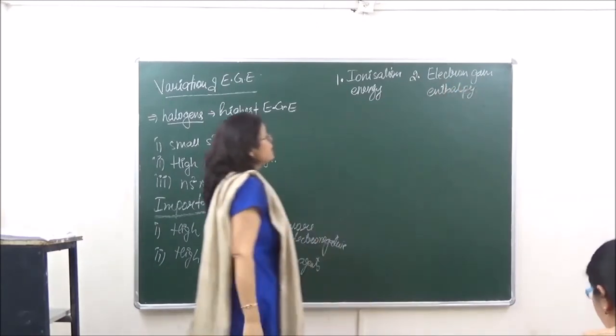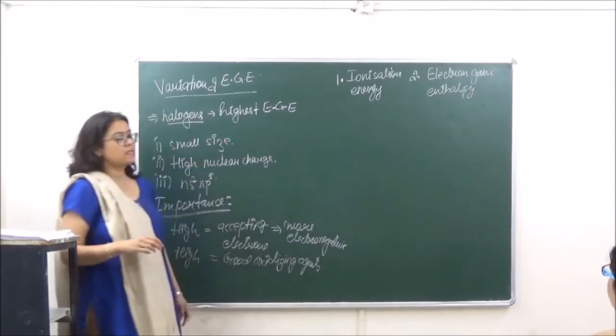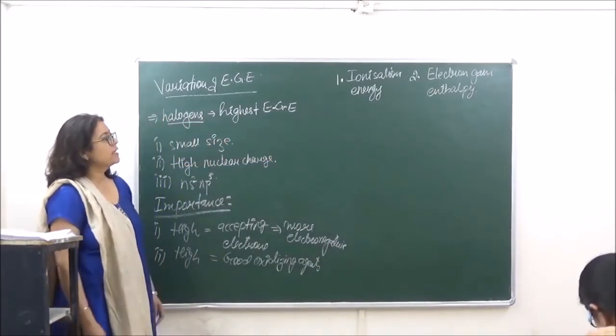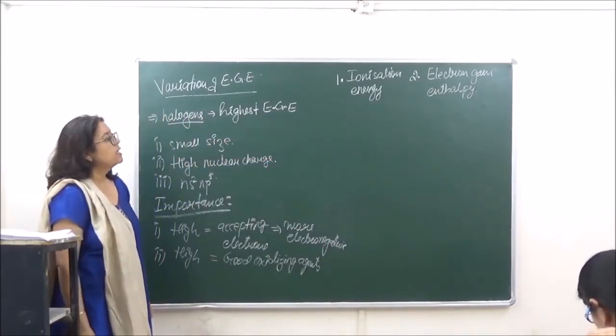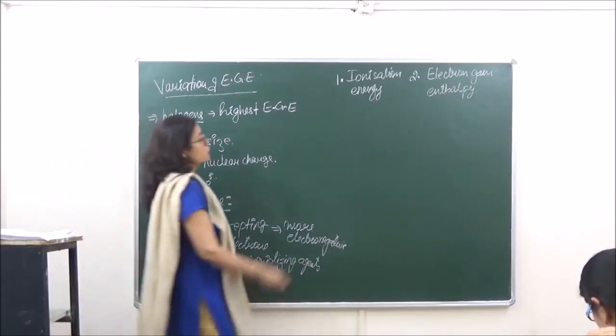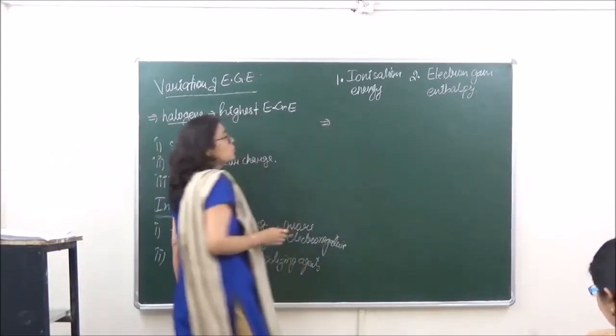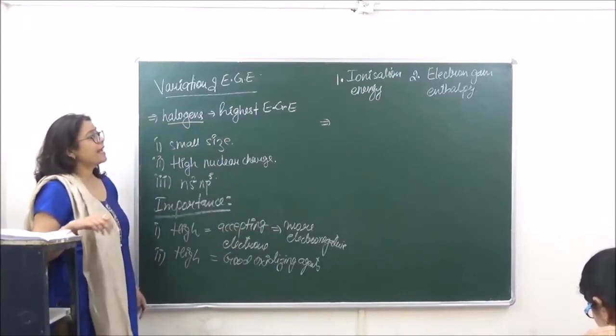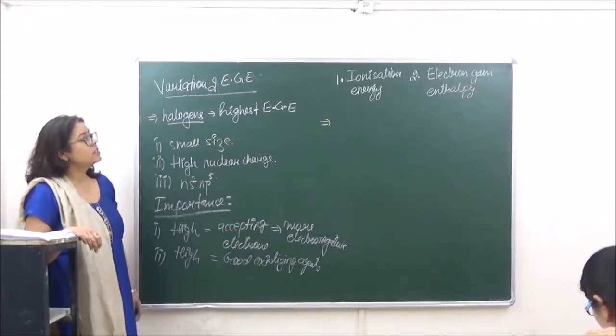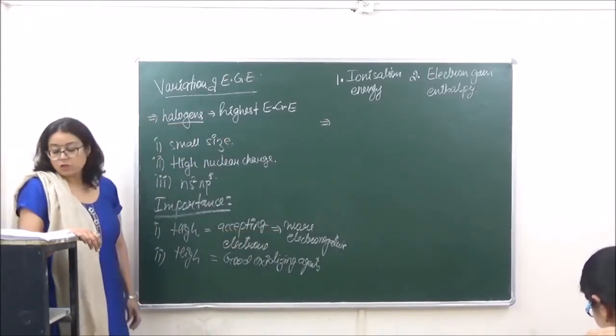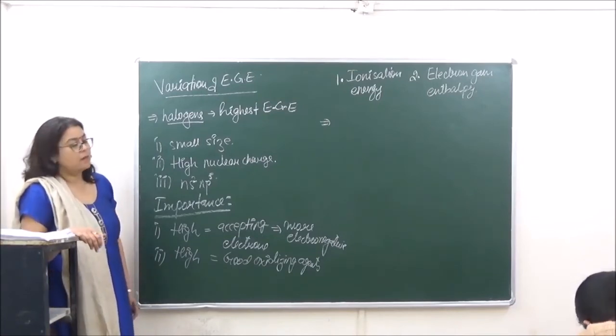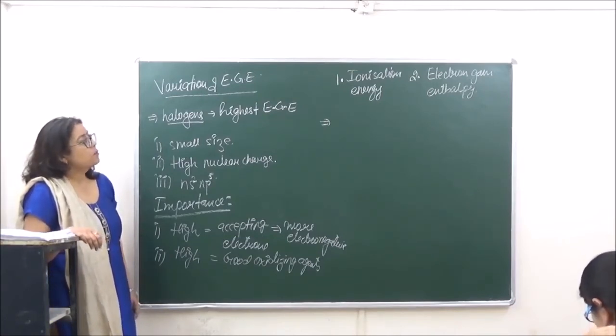We have studied that ionization energy has a positive value, whereas electron gain enthalpy has a negative value. Depending upon the values of both, we can also predict various characters of the elements of the periodic table. So what are the points which we can remember over here?